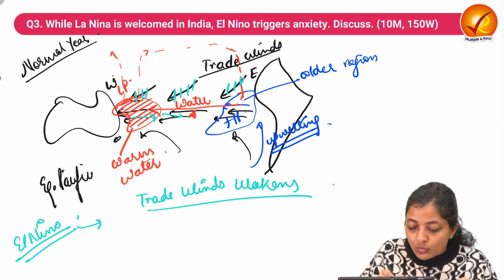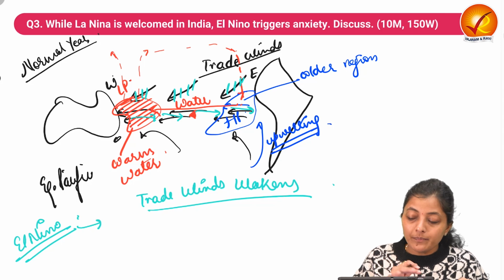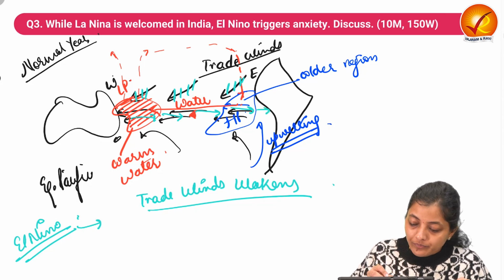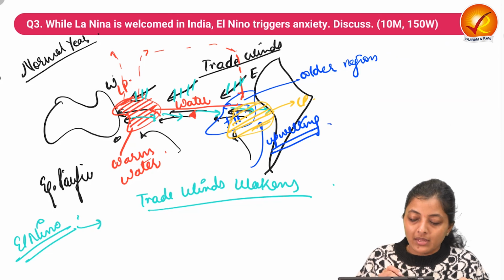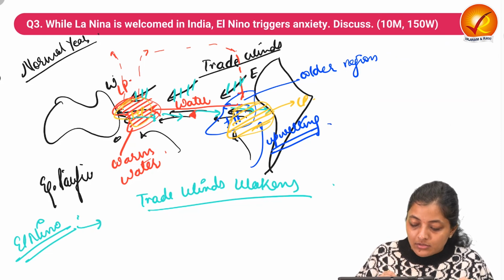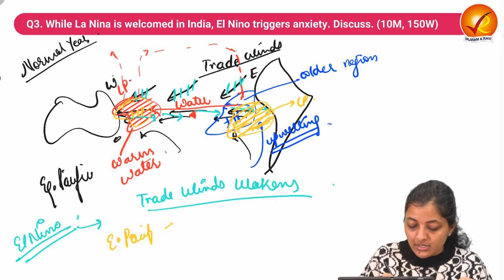Instead, a counter equatorial current moves eastward, to the East Pacific Ocean. So here warm water gets collected and results in low pressure over this region, and here some high pressure is created. So this is the El Nino year, when the eastern Pacific Ocean is warmer.